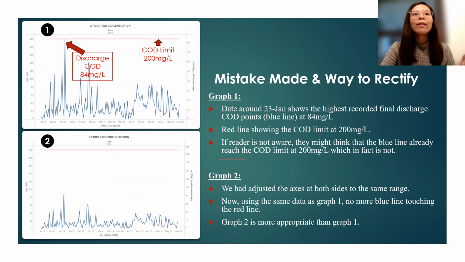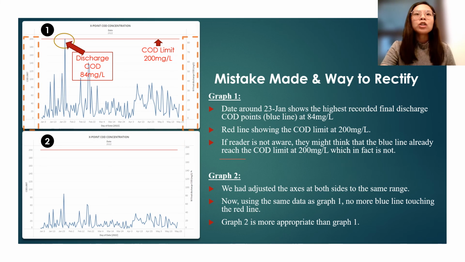But when we look at the reading where the blue point touched the red line, the reading at the blue point is only 84 mg per liter, which means it actually hasn't touched that 200 mg per liter limit yet. But from this graph, it seems like it already touched our limit.